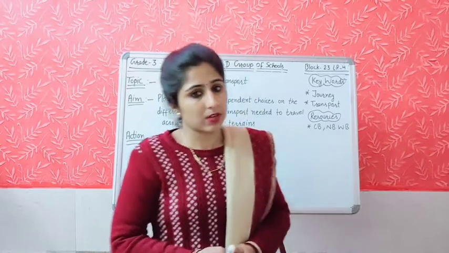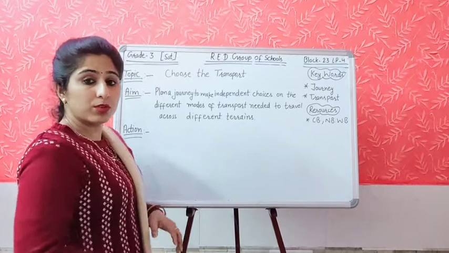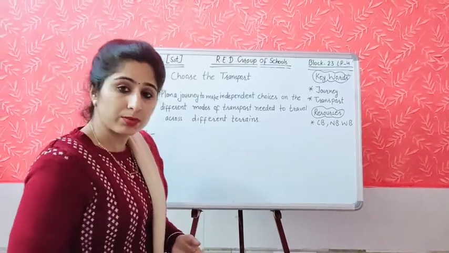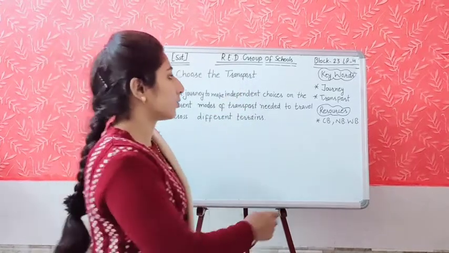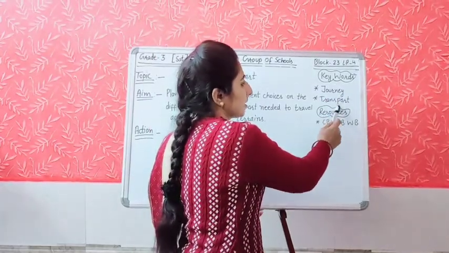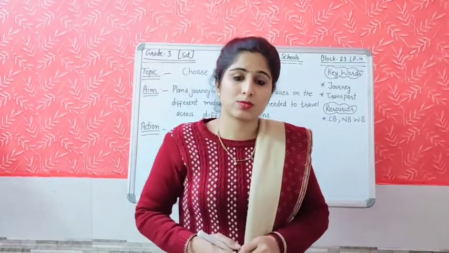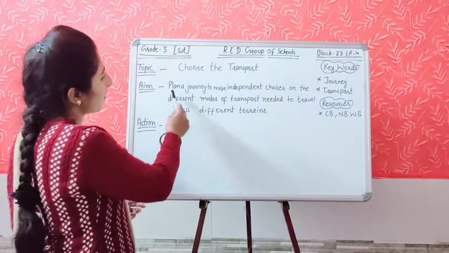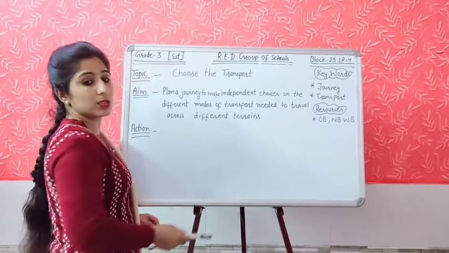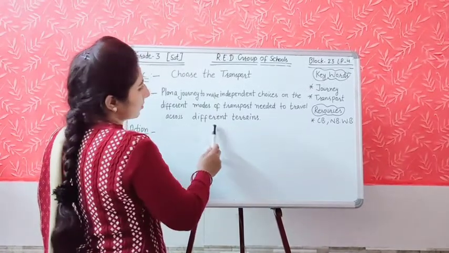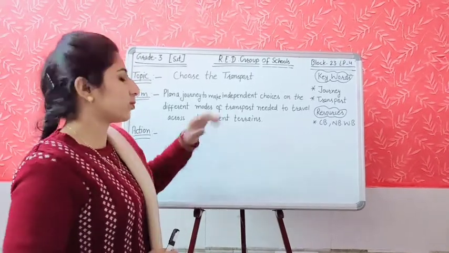So students, what is our today's topic? Our today's topic is choose the transport. As you know, for the different physical features we have to use the different modes of transport. So how can we choose the transport? For this, today's keywords for today's class are journey, transport, and resources: content book, notebook, and workbook. So what is our today's aim, students? Our today's aim is to plan a journey to make independent choices on the different modes of transport needed to travel across different terrains. Means plan a journey to make independent choices on the different modes of transport.